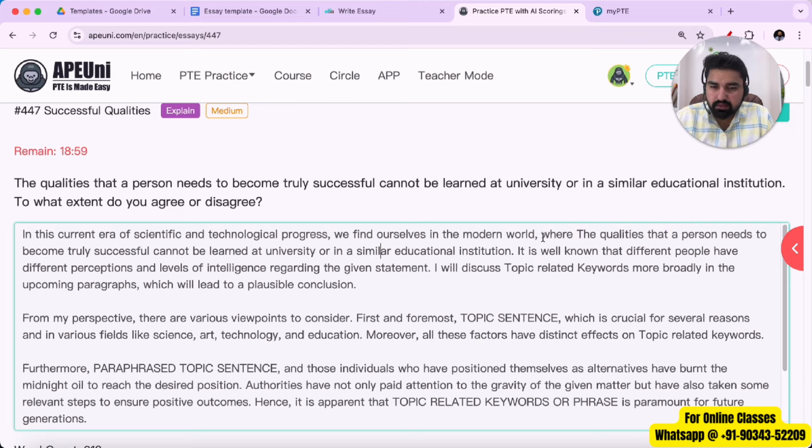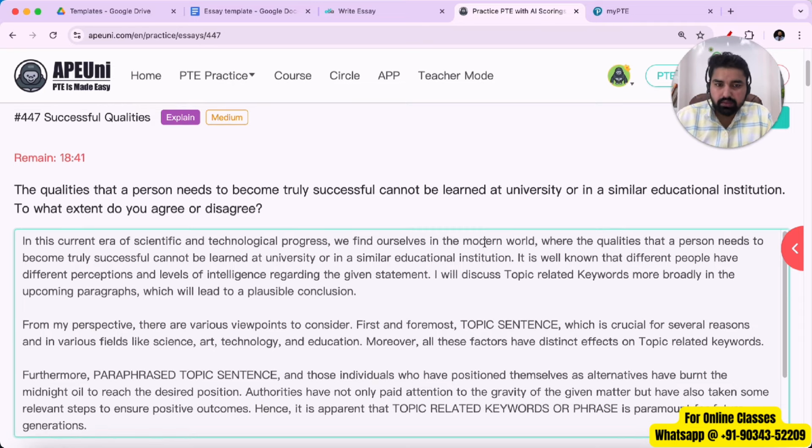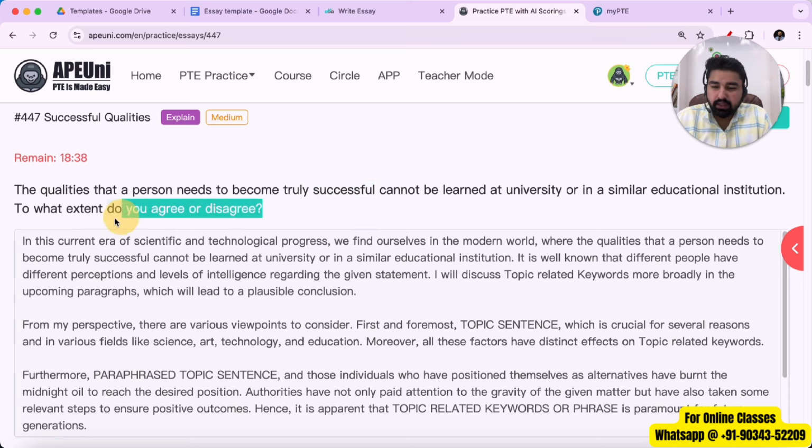So we find ourselves in the modern world where the qualities that a person needs to become truly successful cannot be learned at a university or in a similar educational institution. See, if you're following this essay, it really doesn't matter if it's an agree or disagree essay or if they're asking you to write down advantages or disadvantages.